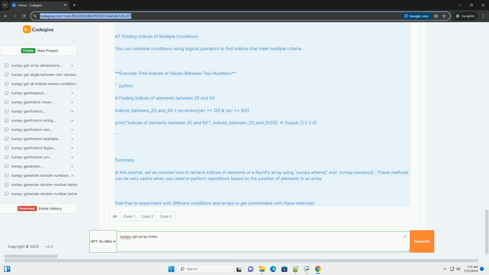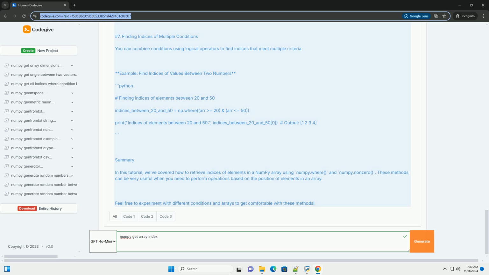4. Using numpy.where. The numpy.where function is used to get the indices of elements that satisfy a specific condition. Syntax. Example, find indices of a specific value. Let's find the index of the value 30 in the array.